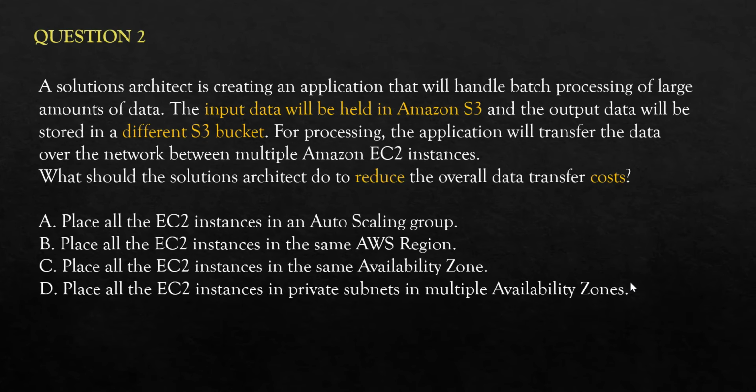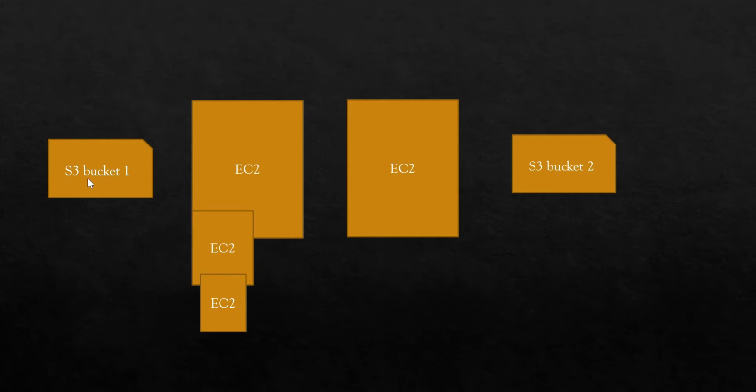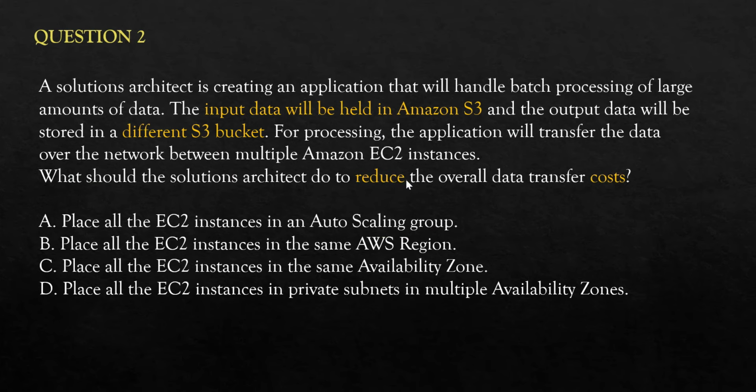Let's go to question number 2. Now this is the question. You may pause this video so that you can read it better. Basically what the question is saying is, these are the keywords. You are moving some data from S3 bucket, EC2 and S3. This is your target, that is your source. Now you want to reduce the overall cost. So in the exam, many questions you will see with cost, reduce the cost.